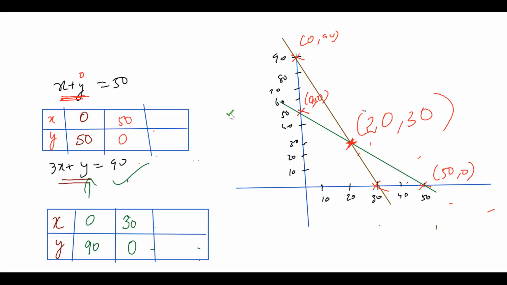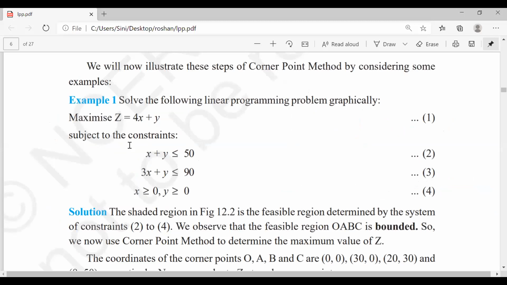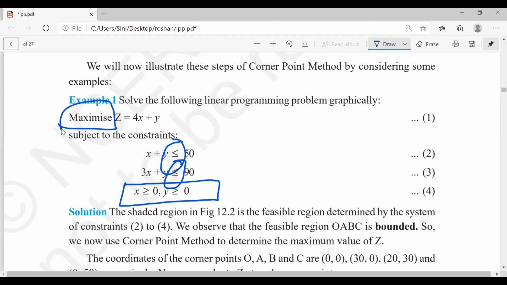Come back to the question now. In each and every question, we can find this condition: x greater than or equal to 0 and y greater than or equal to 0. The most important thing for us is this symbol. x plus y less than or equal to, 3x plus y less than or equal to. Maximize. The less than or equal to symbol.